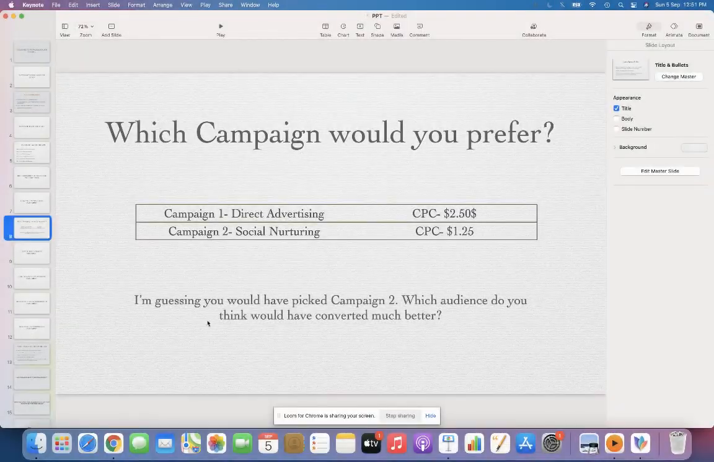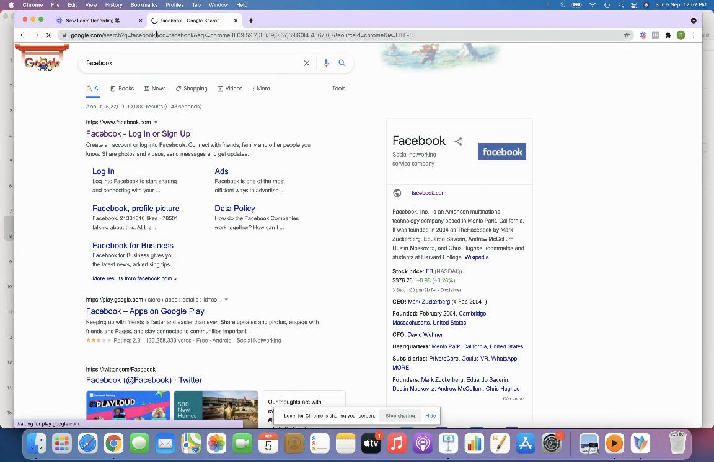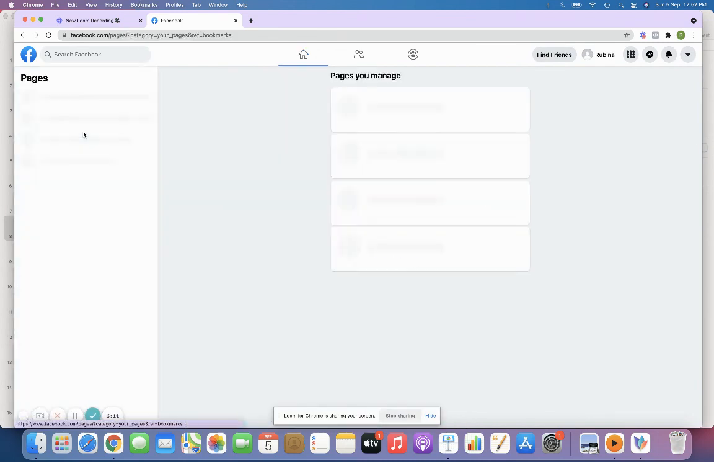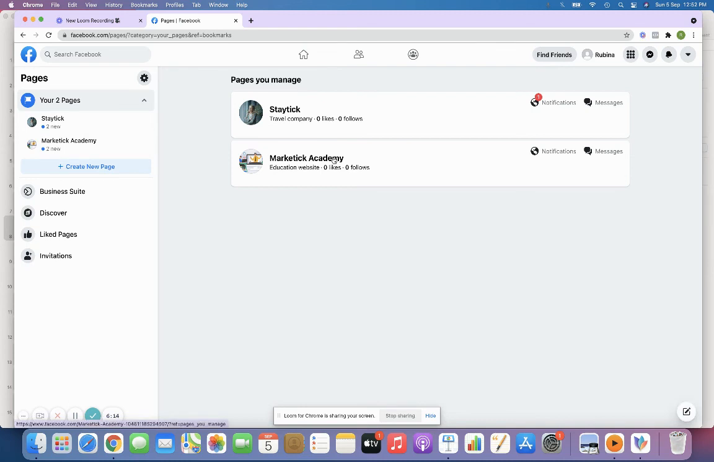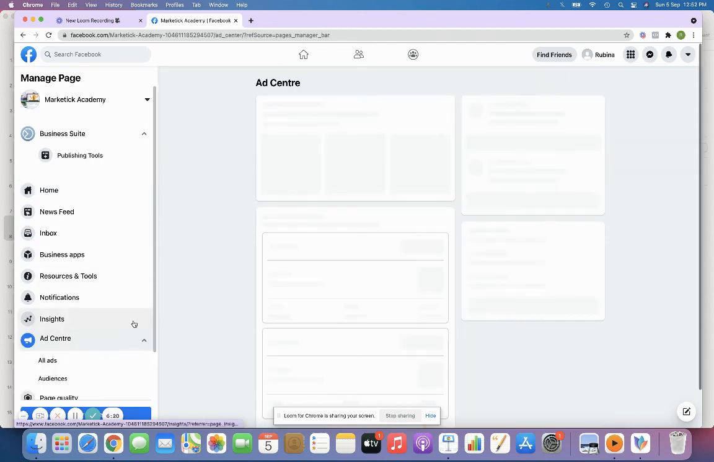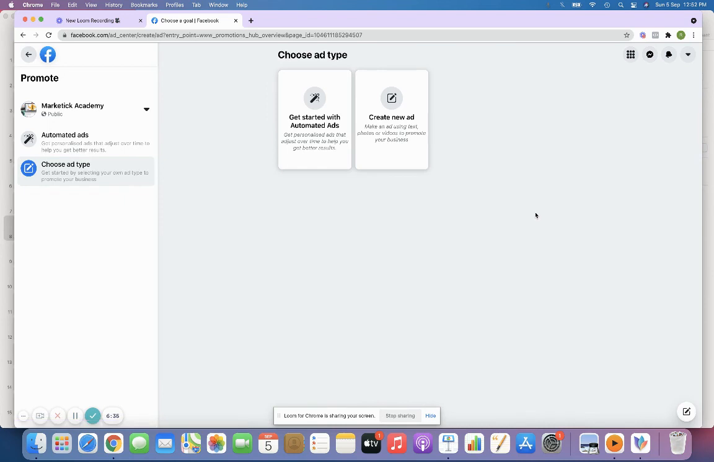So I'm just going to go directly to our Facebook account and show how to set up your first page like campaign, right? I'm going to go to facebook.com, and then go to my pages. I'm just going to select Marketech Academy, and then you'll see something called Ad Center. I'm going to click that. I'm not going to do anything else. I'm not going to click all ads, I'm just going to click Ad Center, right? And then here I have something called create ad. I'm just going to click here.